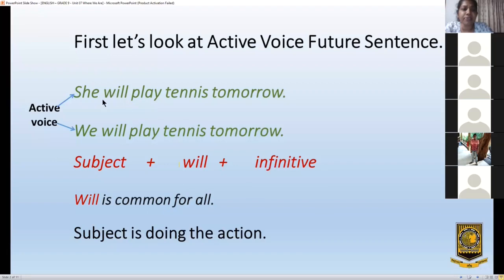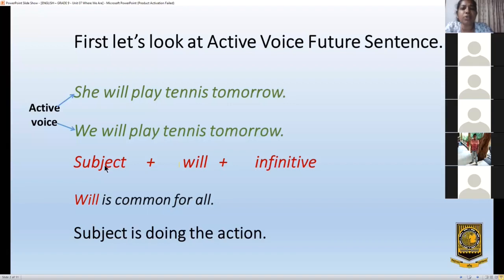Will is common for all the sentences in future tense, whether it's a singular subject or plural subject, it doesn't matter. You can put will. Then play. Play is the base form of the verb, that is, we call infinitive.